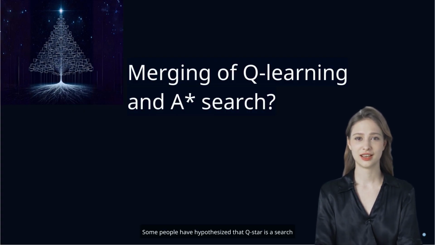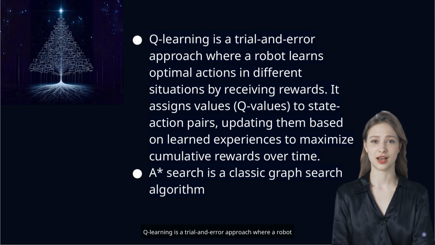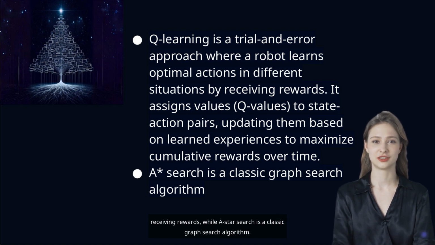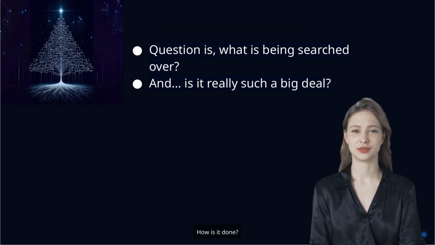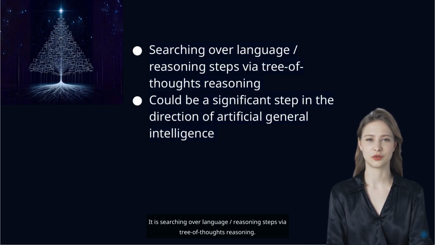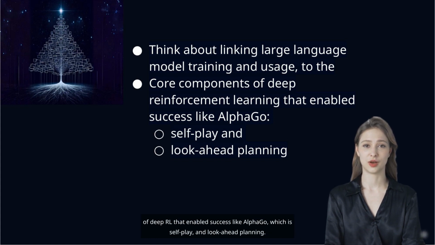Some people have hypothesized that Q-Star is a search algorithm called A-star search built on top of Q-learning. Q-learning is a trial-and-error approach where a robot learns optimal actions in different situations by receiving rewards, while A-star search is a classic graph search algorithm. So what is being searched over? How is it done? It is searching over language, reasoning steps via tree of thoughts reasoning, linking LLM training and usage to the core components of deep RL that enabled success like AlphaGo, which is self-play, and look-ahead planning.